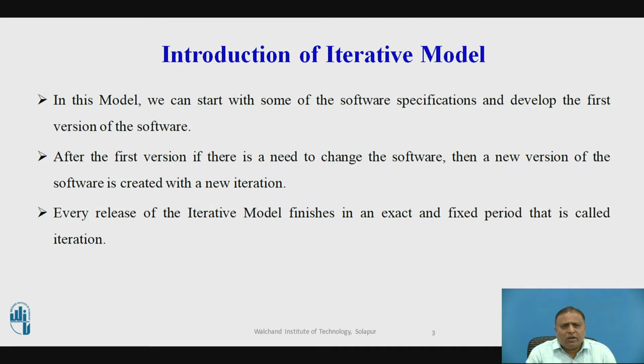Introduction of the iterative model. In this model, we can start with some of the software specifications and develop the first version of the software. After the first version, if there is a need to change the software, then a new version of the software is created with a new iteration. Every release of the iterative model finishes in an exact and fixed period of time, which is called an iteration. The iterative model allows accessing earlier phases in which the variations were made. The final output of the project is renewed at the end of the software development lifecycle process.